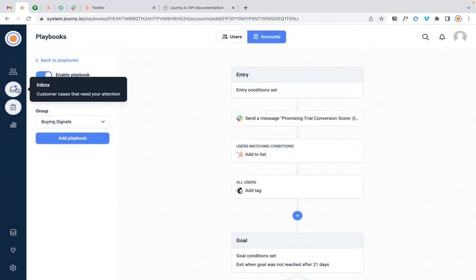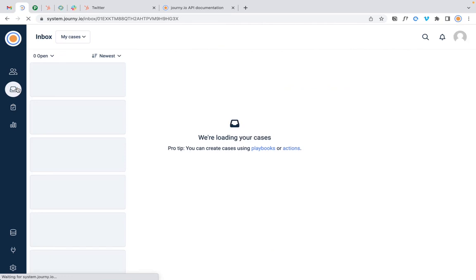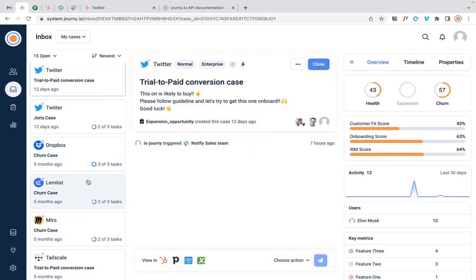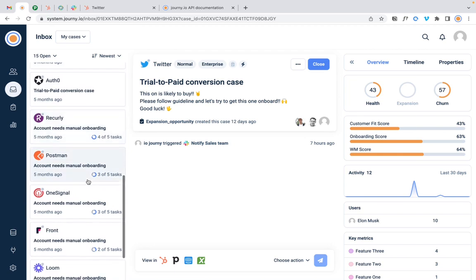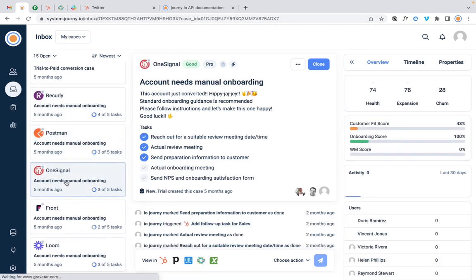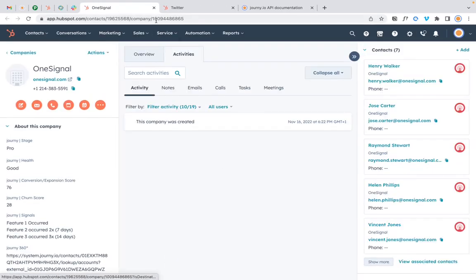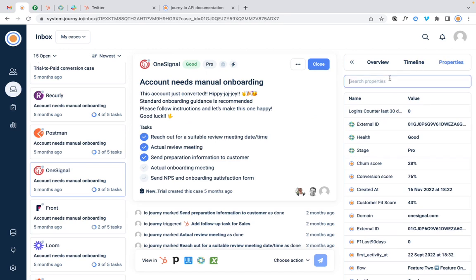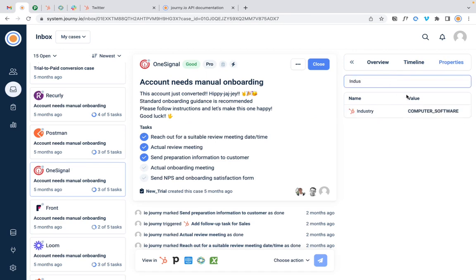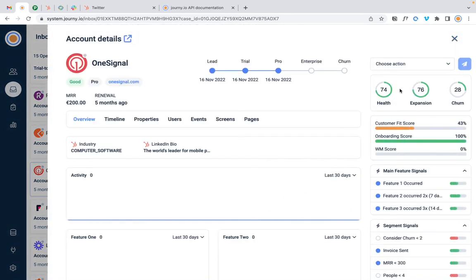And let me show you how it looks once the case is thrown. Let's take, for example, one signal here that needs manual onboarding. This is what we discovered. You can quickly look at the records in HubSpot. You can quickly look at the whole timeline, look at the properties, like industry. You have all the details that you want.